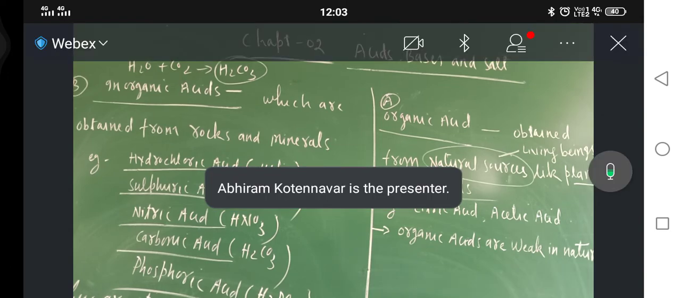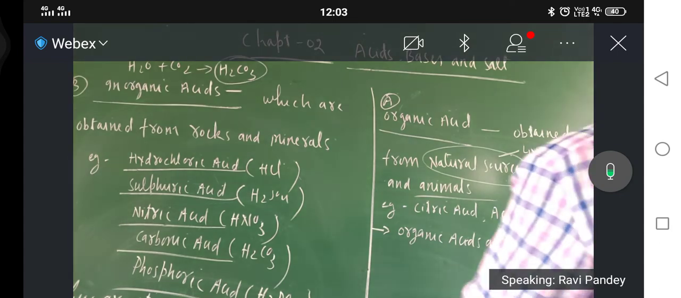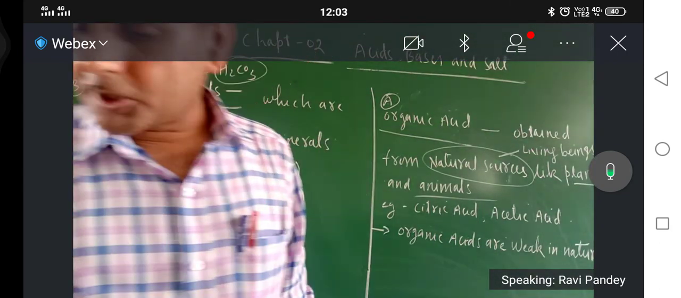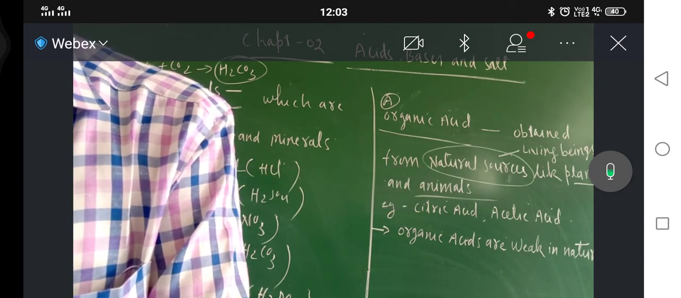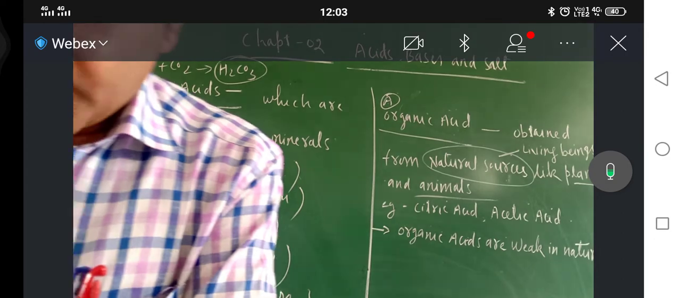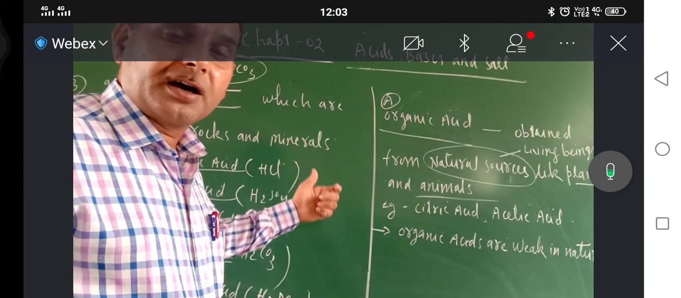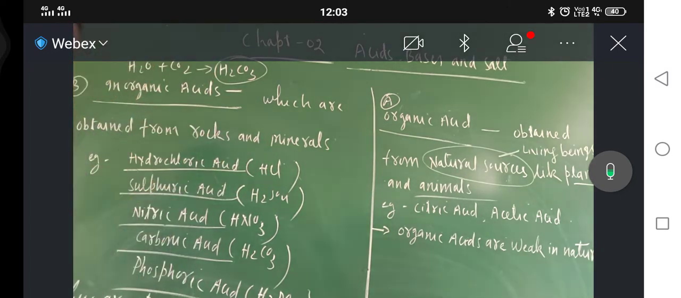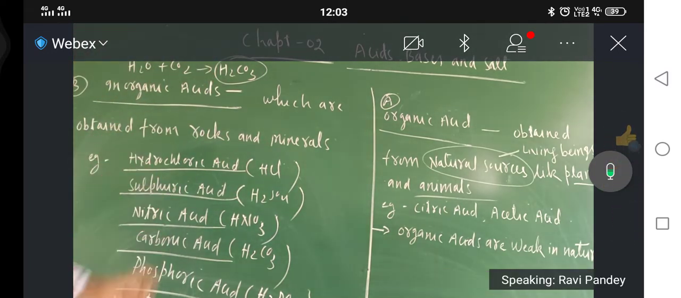Okay, so this is all about the classification of acid. If I am talking of acids, it means they are of two types, inorganic and organic. I have already explained what inorganic acid and organic acid mean. I hope you understood all these things properly.